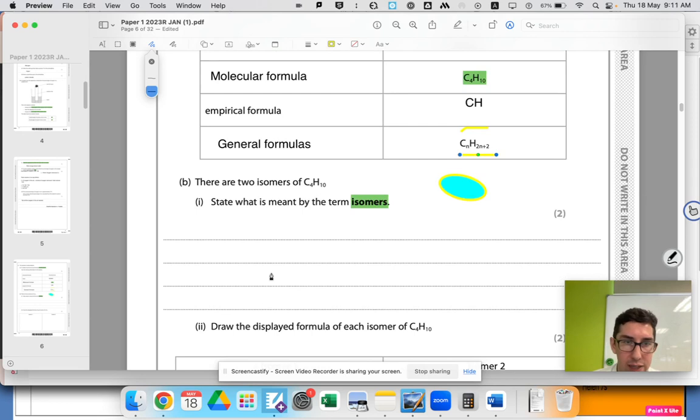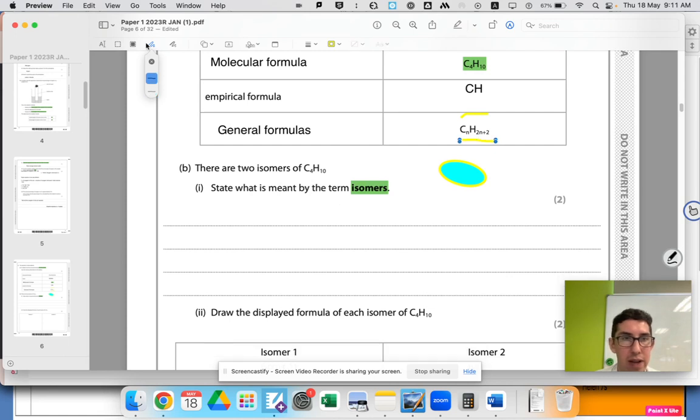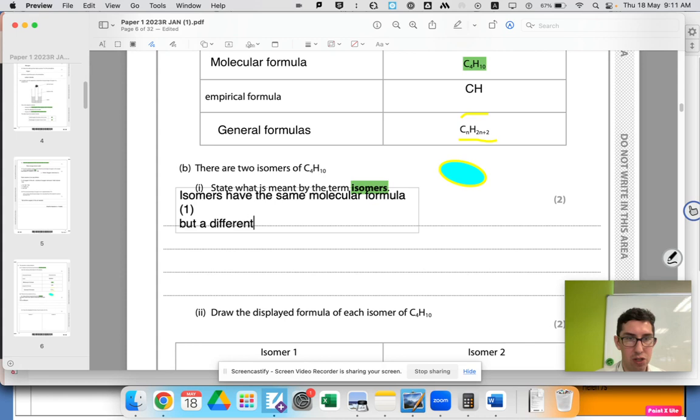Okay, next question is about isomers. Have a read, pause the video. State there are 2 isomers of C4H10. State what's meant by the term isomers. So this is just a bit of recall. Isomers, 2 marks. First mark, isomers have the same molecular formula, 1 mark. A different structural formula, 1 mark.